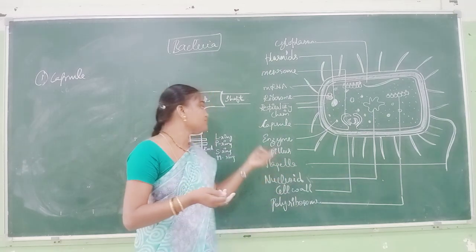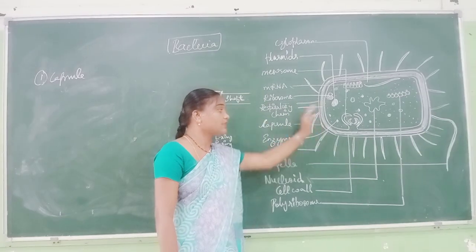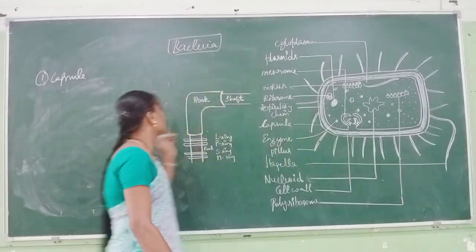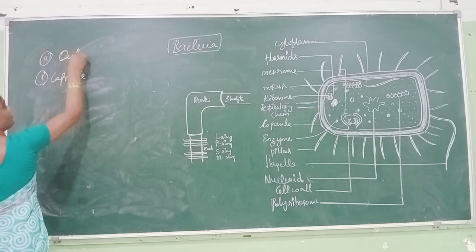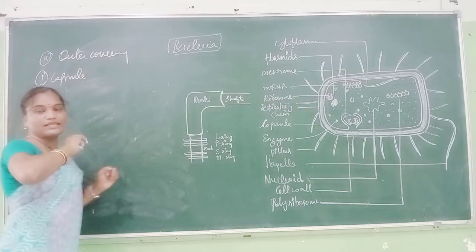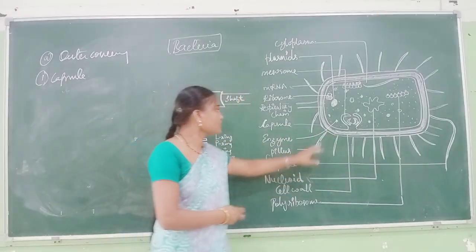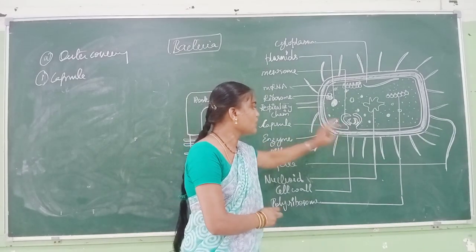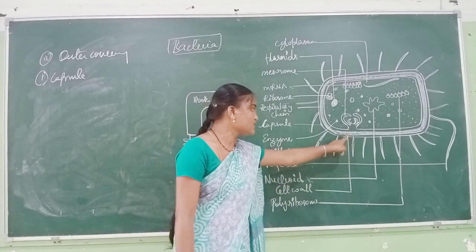So that is nothing but the outer membrane. Under the outer covering of the cell, the capsule is present. So in the first of the three sections, the outer covering, you will be learning about the capsule. Next to the capsule is your cell wall. This is your cell wall.